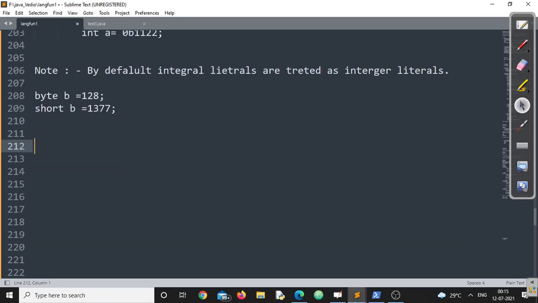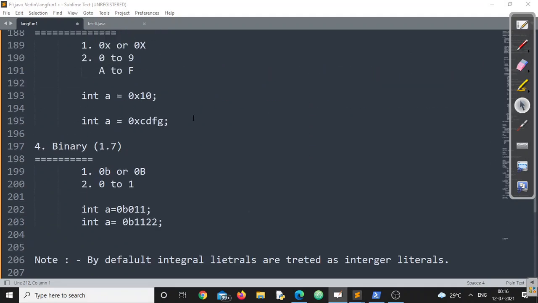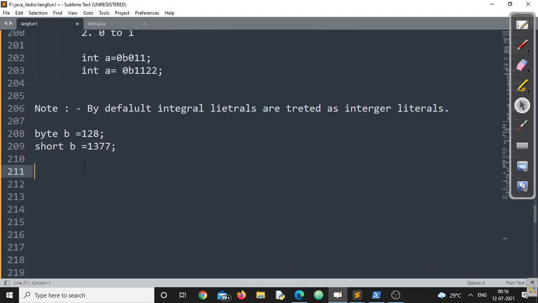Okay. The next question you can ask me: sir, we could understand that all default integral literals are integer literals, and we understand how to represent byte, short, octal, binary, hexadecimal and decimal numbers. Now, what about a long literal? How can I identify a long literal? For a long literal, we have to do it explicitly. There is no specific way that implicitly your compiler can convert any literal into a long literal.